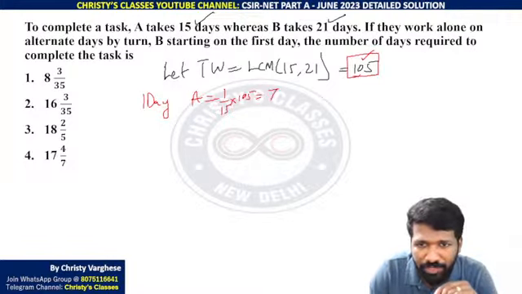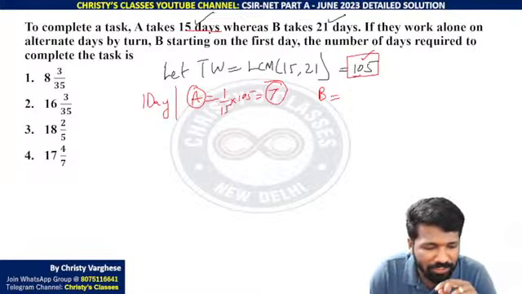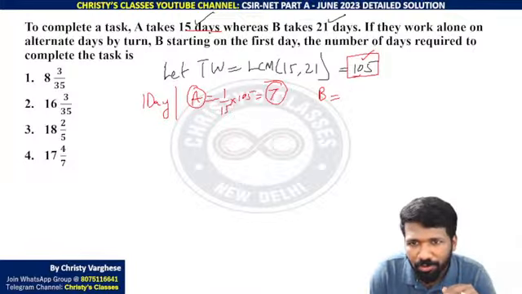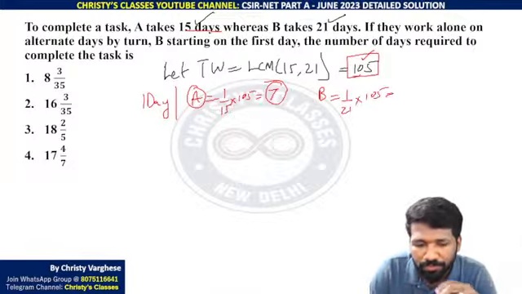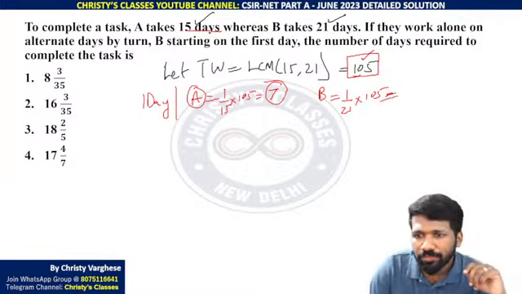So this is 7 times. 7 chocolates A can eat if total 105 chocolates are there, according to the efficiency of A. What about B? B takes 21 days. So one day में कितना chocolates खा सकता है? 21 days में 105 chocolates means one day में 1 by 21 into 105. 21 and 105 cancel, 5 chocolates per day.